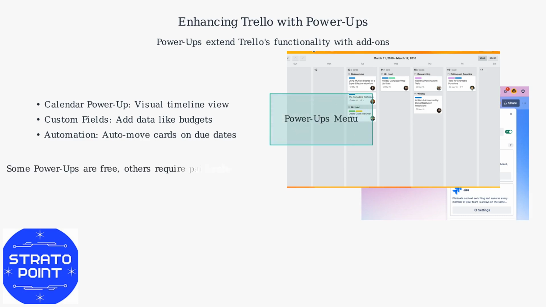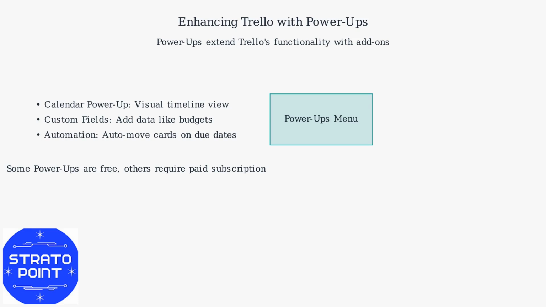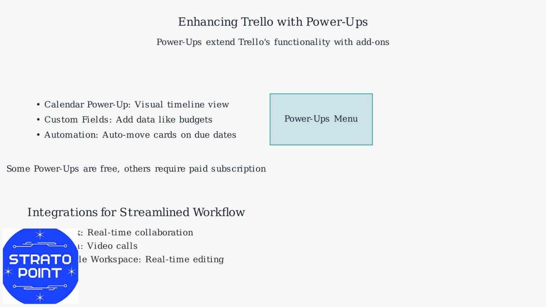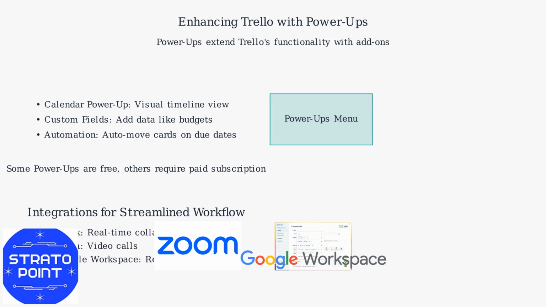Access and enable power-ups from the Power-ups menu on each board. Some power-ups are free, while others require a paid subscription. Consider integrating power-ups like Slack, Zoom, and Google Workspace to allow for real-time editing and to streamline your workflow. For example, automation can move cards automatically when due dates pass, keeping your workflow organized.